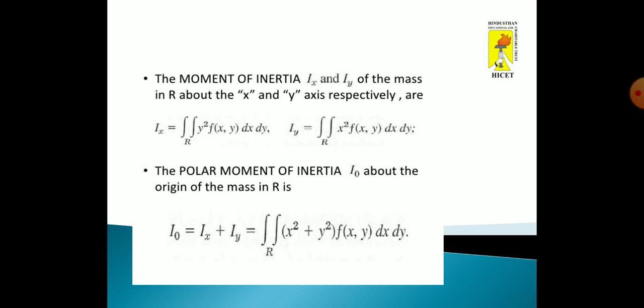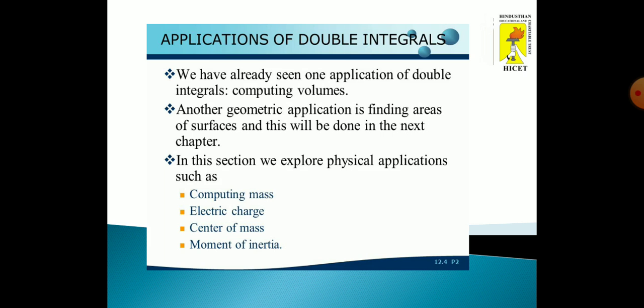The next one, moment of inertia. The moment of inertia Ix and Iy of the mass in R about the x and y axes respectively: Ix equals double integral over R of y squared f of x comma y dx dy. Next, Iy equals double integral over R of x squared f of x comma y dx dy. Next, the polar moment of inertia. I naught about the origin of the mass in R is I naught equals Ix plus Iy equals double integral over R of x squared plus y squared times f of x comma y dx dy. This is called the polar moment of inertia.